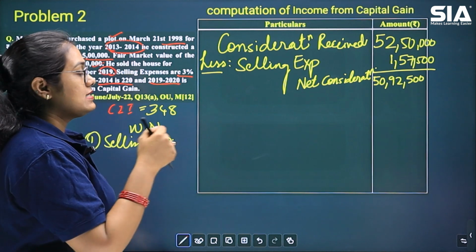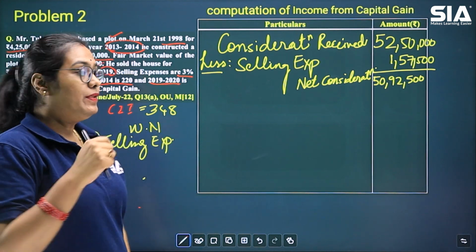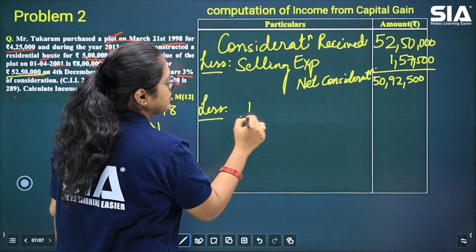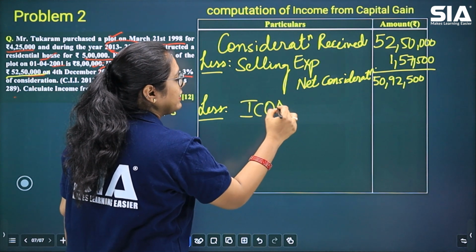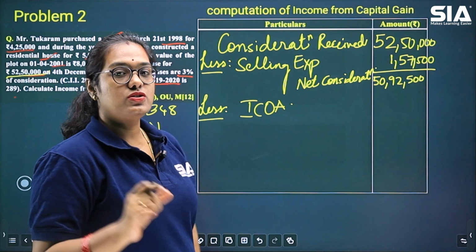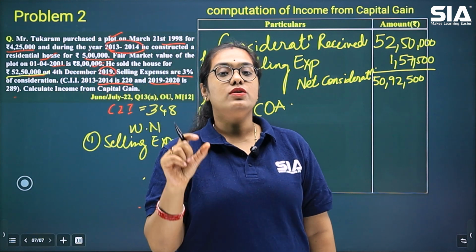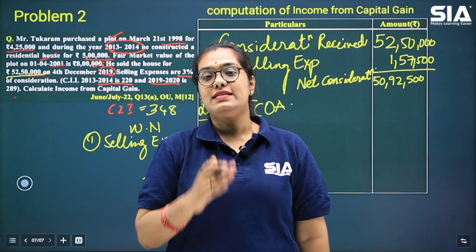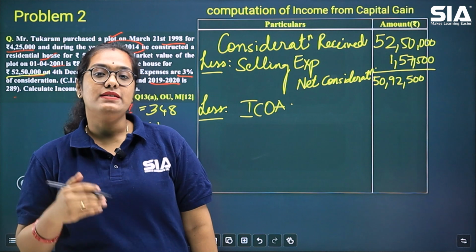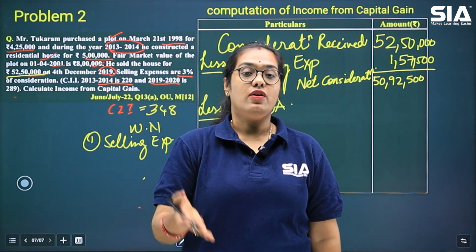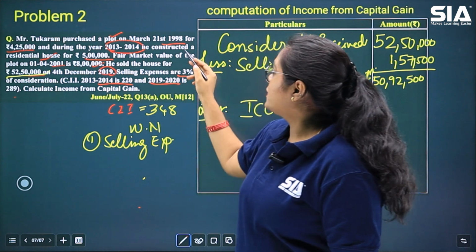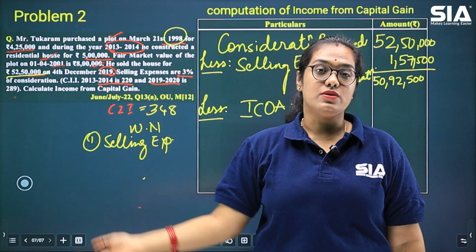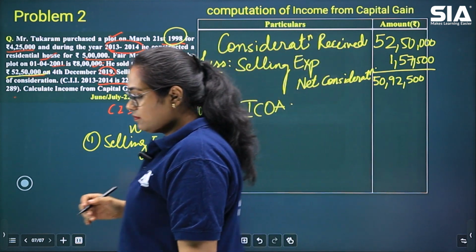Then since it is a long term capital asset, what did I tell you? You will have to calculate our indexed cost of acquisition. What is the formula for indexed cost of acquisition? Indexed cost of acquisition is equal to cost of the asset or fair market value, whichever is higher, into CII of transfer year divided by CII of the year of purchase. Now, when was this building purchased? It is purchased in 1998. That means it is before 1st April 2001. So, what will be our formula?